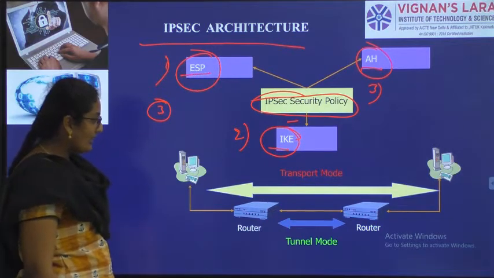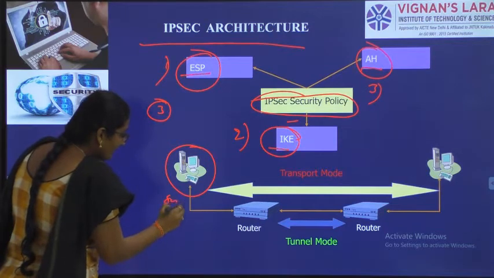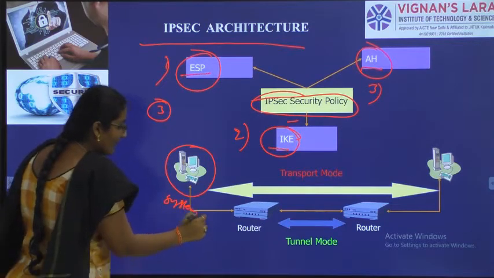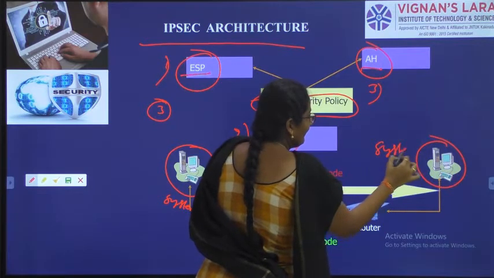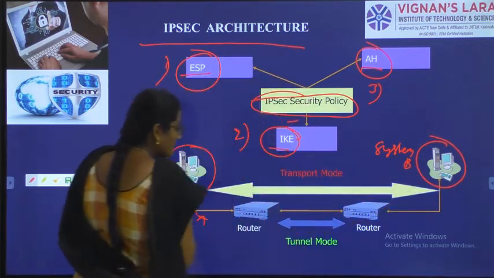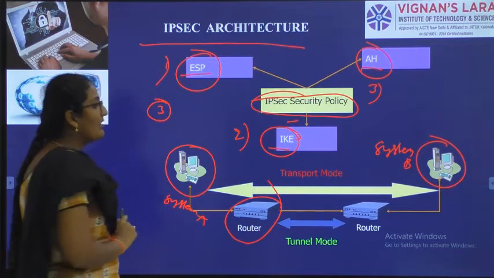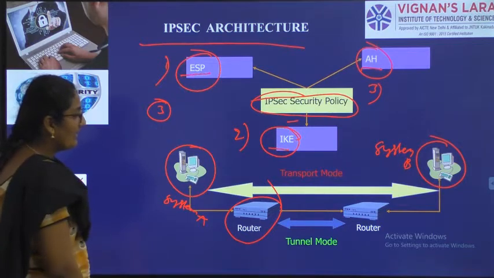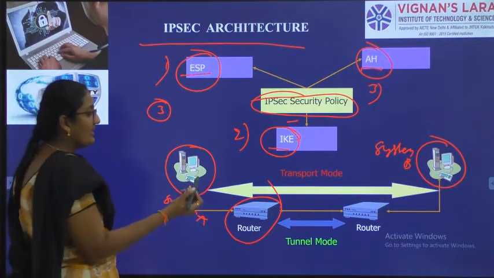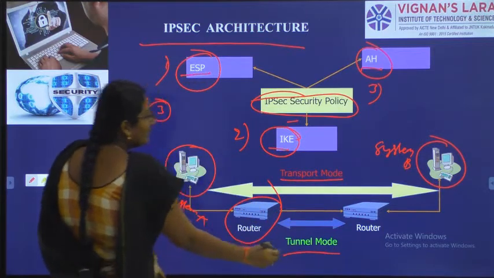Now what I wanted to tell you is, you can see here a computer, that is system A, and you can see one more thing here, that is system B. System A and system B are in communication with the help of routers. This communication can happen in transport layer, can happen in network layer. While happening in network layer, we have two different modes: transport mode, tunnel mode.